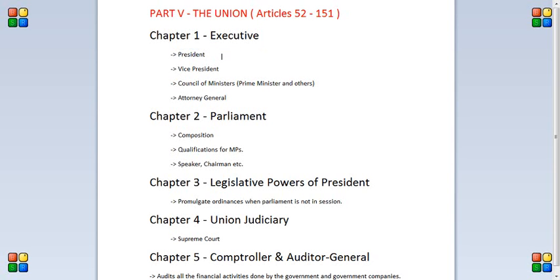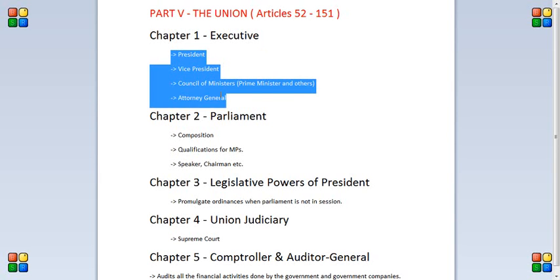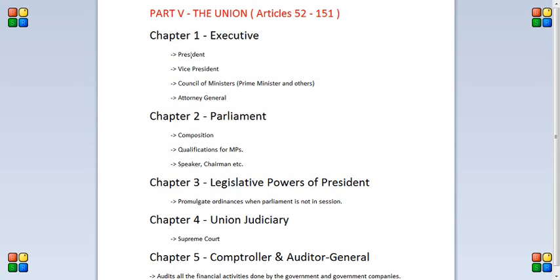The executive is the one which executes the day-to-day activities of the government as per the laws that have been passed by the parliament. So the executive talks about the president, vice president, council of ministers including the prime minister and others, and the attorney general. This chapter of our Indian Constitution explains how a president is elected and how he can be impeached, how a vice president can be elected, and what his qualifications are, what the rules and powers of the council of ministers are, who appoints this council of ministers, and who the attorney general is.